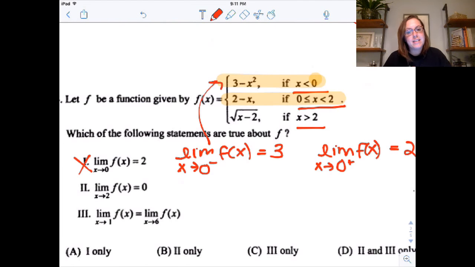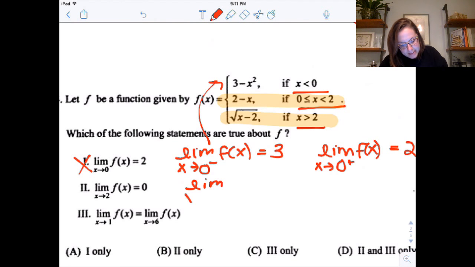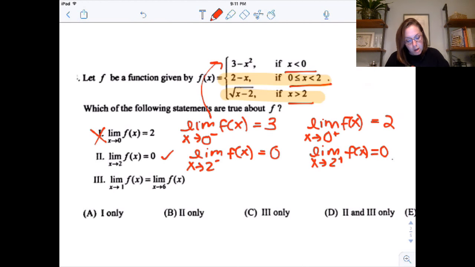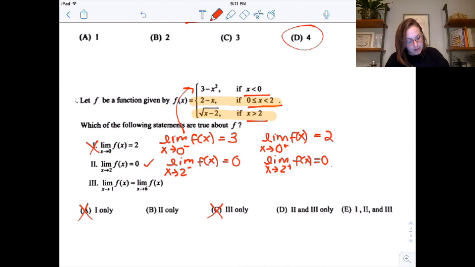Next one, limit as x approaches 2 is 0. So we need to, again, look at from the left and from the right. As x approaches 2, we're starting with this. As x approaches 2 on the right, we have that. So the limit as x approaches 2 from the left is 0, 2 minus 2. The limit as x approaches 2 from the right, plug into that bottom part. That is square root of 2 minus 2, which is 0. So that is true. So my answer has to have 2 in it. So it can't be A, it can't be C, and it can't be E. So it's either B or D.